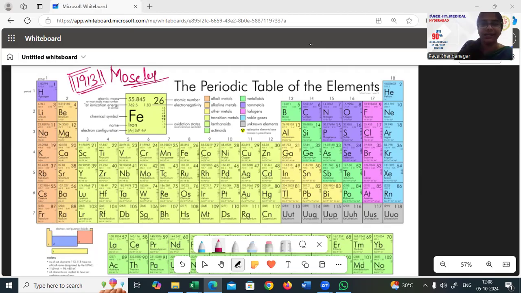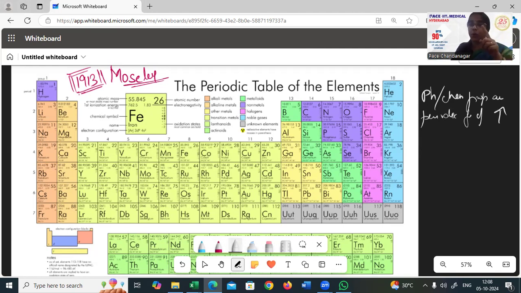Mendeleev's periodic table, if you remember, says physical and chemical properties are the periodic function of increasing atomic masses, as given by Mendeleev, and now it is increasing atomic numbers. The atomic masses were creating a problem. As atomic numbers increase, there is no problem here. So therefore, he has given us the law that physical and chemical properties of the elements are the periodic function of their increasing atomic numbers. What do we mean by periodic function?